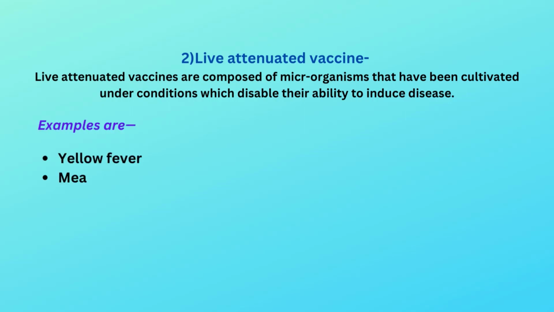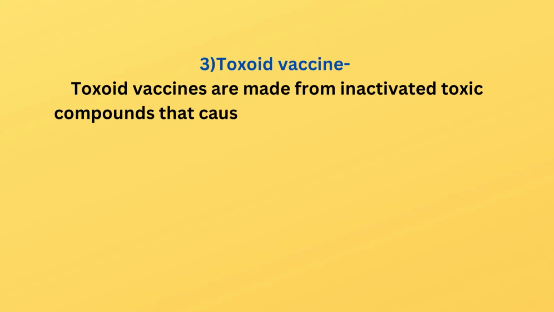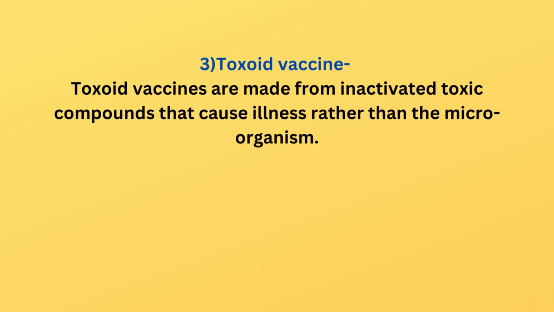Live attenuated vaccine. Live attenuated vaccines are composed of microorganisms that have been cultivated under conditions which disable their ability to induce disease. Examples are yellow fever, measles, rubella, mumps, typhoid.